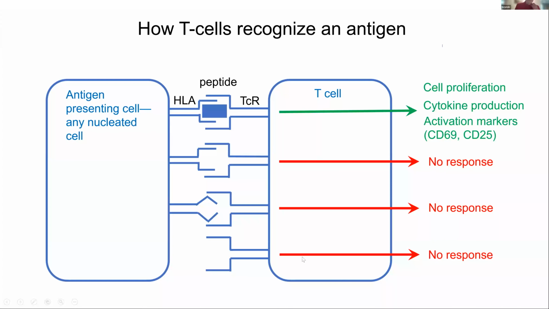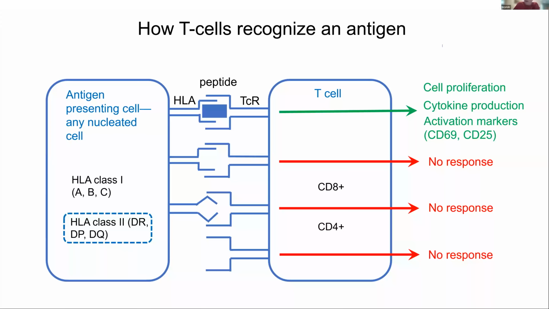Now, the antigen presenting cell can express HLA class I proteins designated A, B, and C. And those are the ones that activate CD8 T cells. And they have HLA class II proteins, which are on a limited number of cells. They used to say just B cells, macrophages, but I'm going to tell you that they're on endothelial cells, and they activate the CD4 cells. And this is going to be the focus of the research that I'm going to share with you today. So those are my definitions and concepts.